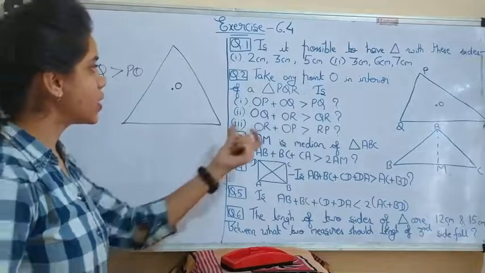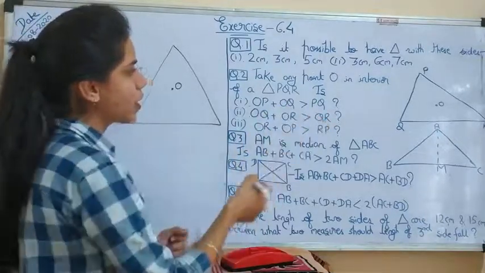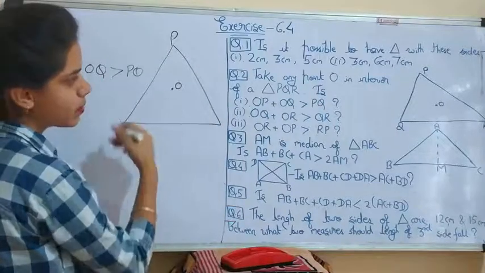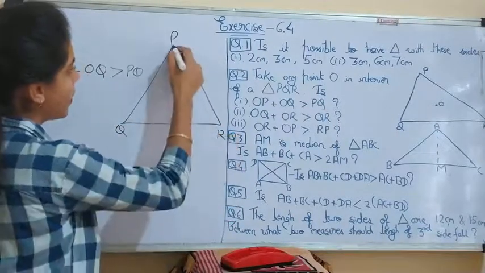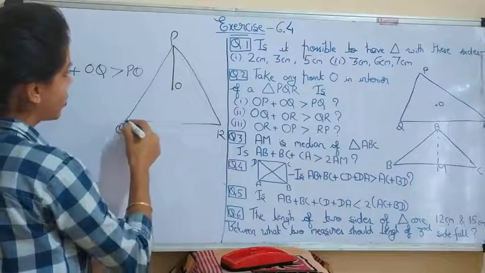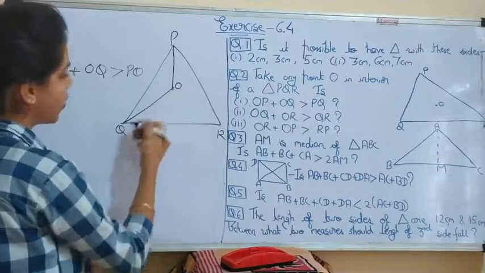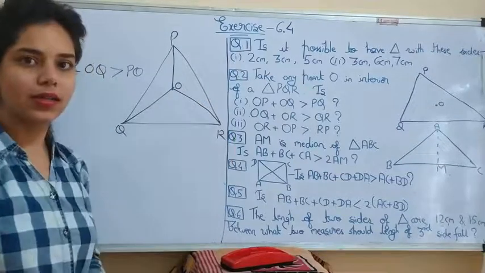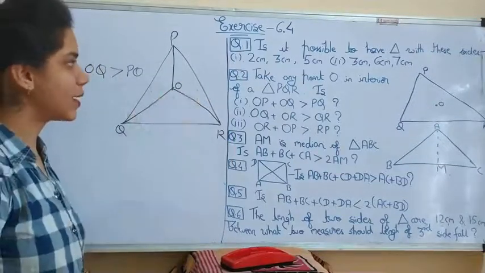For this you can see that O, P, Q, R are given to us, so we have to join these points. For OP join O and P, for OQ join Q and O, and for OR join O and R. In this way we can make the triangles.